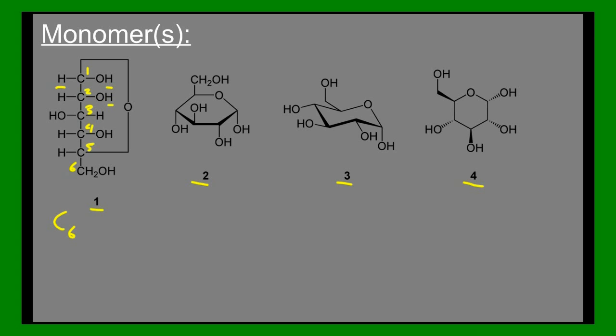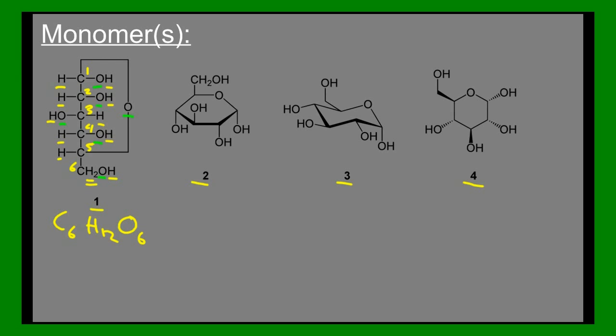1, 2, 3, 4, 5, 6, 7, 8, 9, 10, 11, 12. How many oxygens are we going to have? You should be identifying we're going to have 1, 2, 3, 4, 5, 6. So we have C6H12O6. That's one way of looking at a glucose molecule.